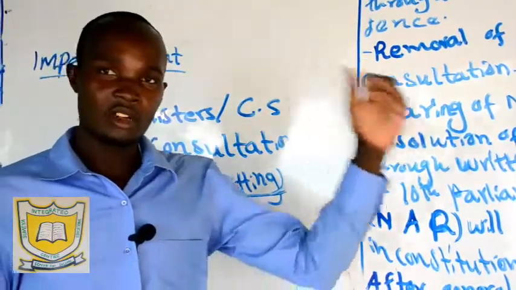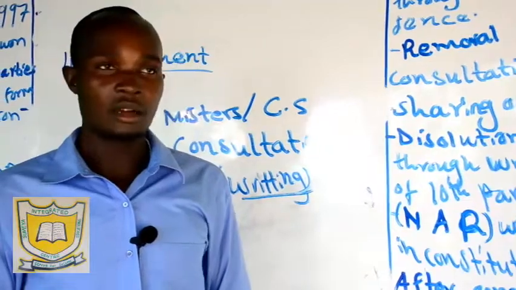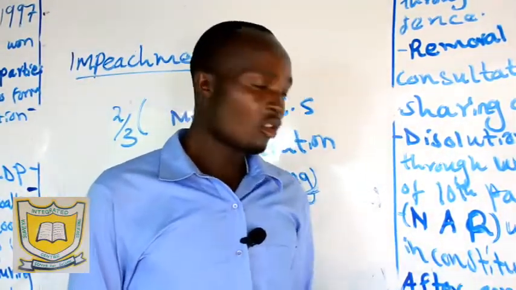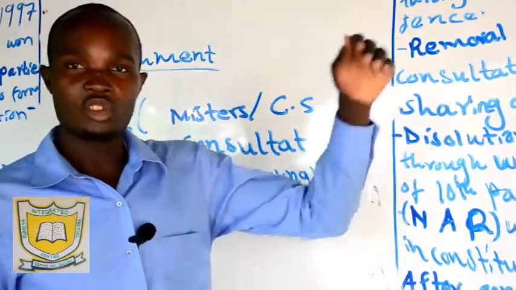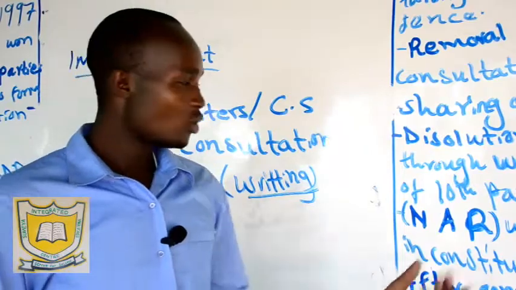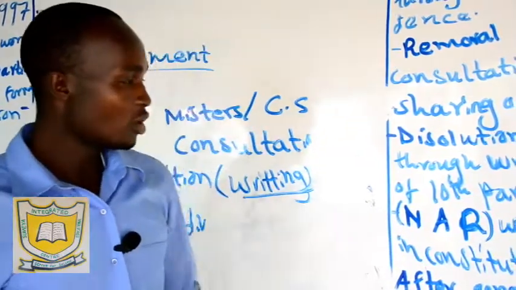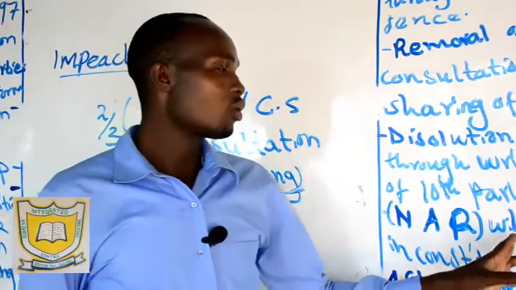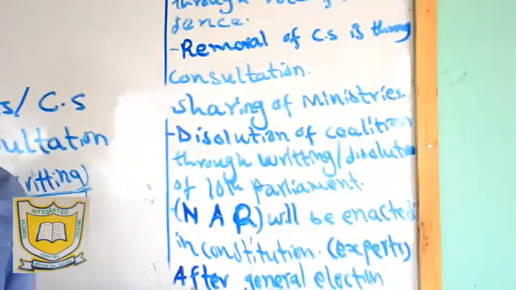Initially, we were using the independence Constitution, which was drafted by some of the political leaders in the early years of independence. But now, this one was to be enacted in the new Constitution, the one we are using right now, which was promulgated in the year 2010. So the National Accord Reconciliation Act was to be enacted in the new Constitution, which we are currently using